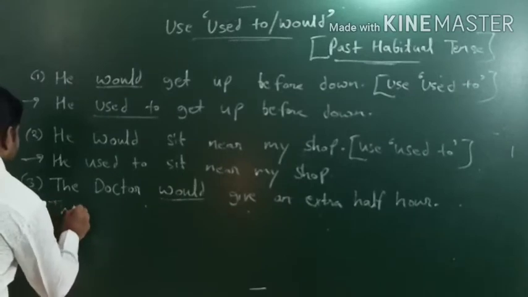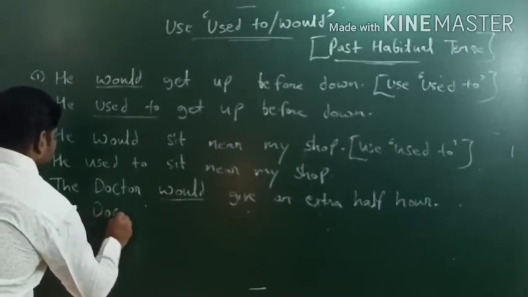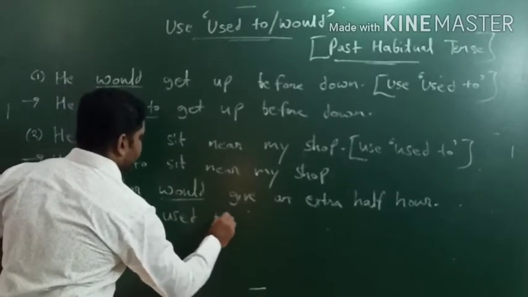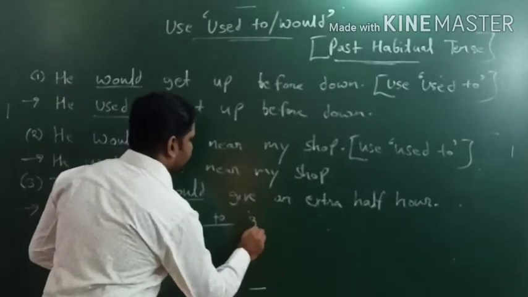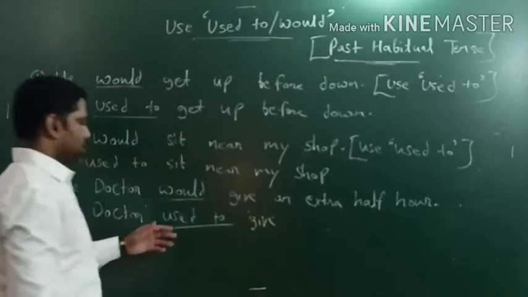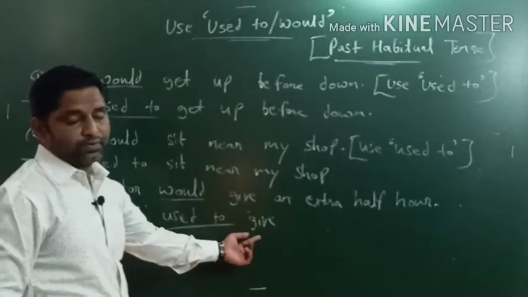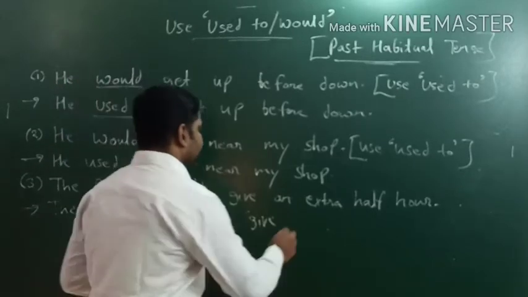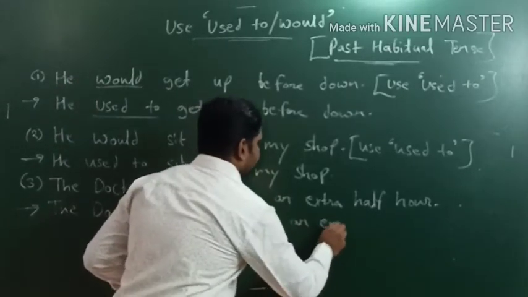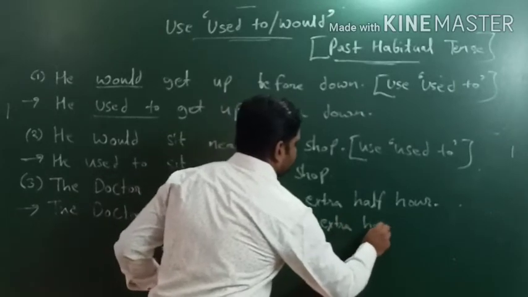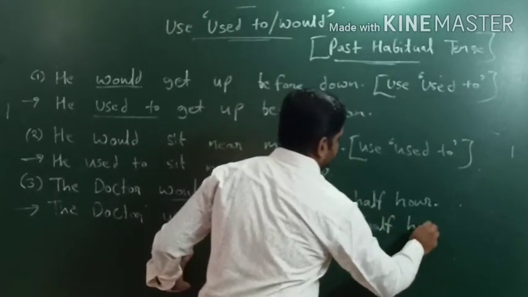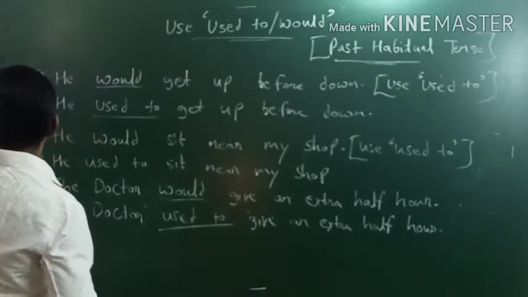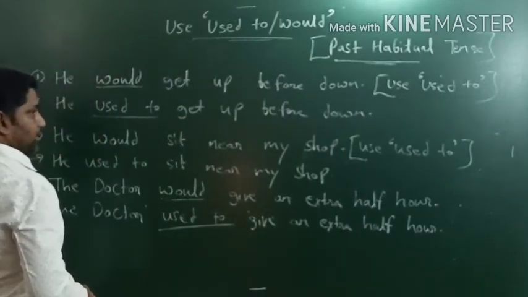The doctor used to give an extra half hour. Remember, always after used to the first form of action verb will come. Okay, so like this we will deal.